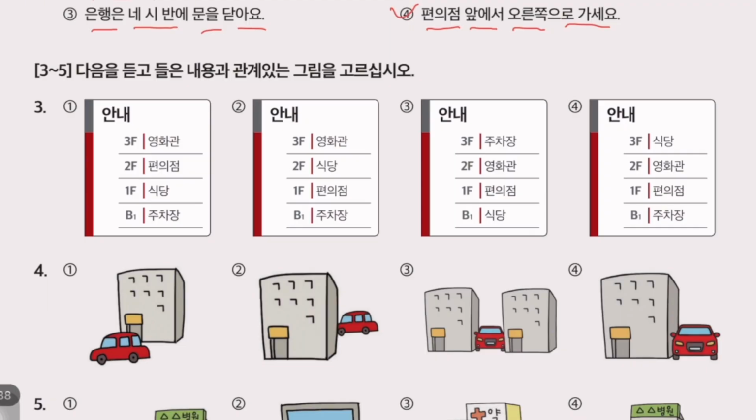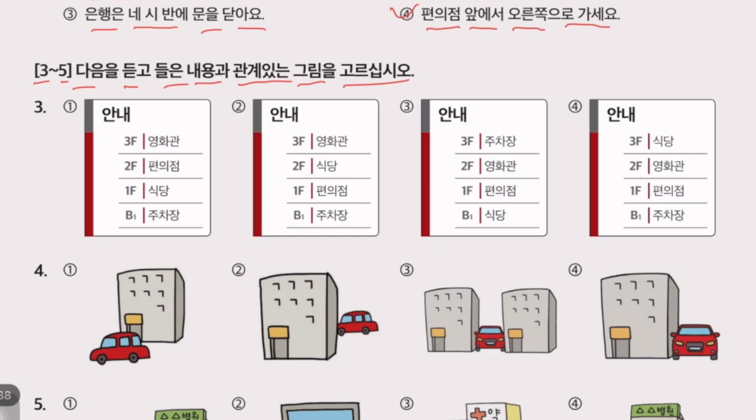3번부터 5번까지 다음을 듣고 들은 내용과 관계 있는 그림을 고르십시오. Question number 3 to 5. 다음 next, 듣고 listen. 들은 내용과 is listening content. 관계 있는 relation with. 그림 picture. 고르십시오, select.